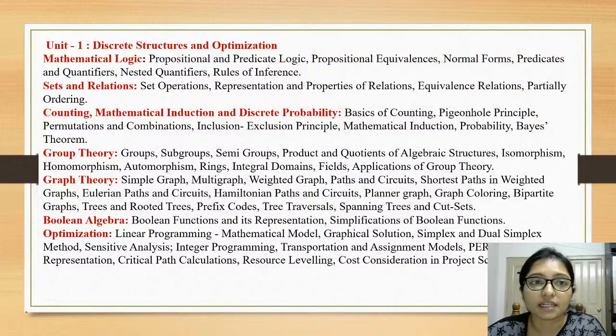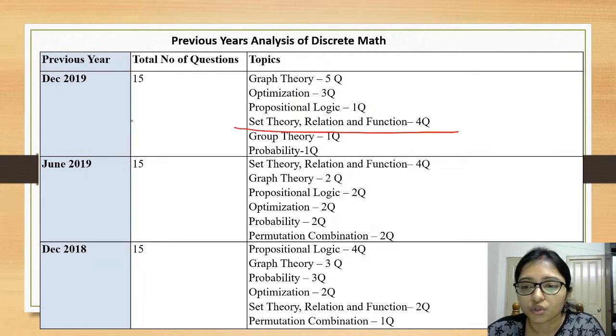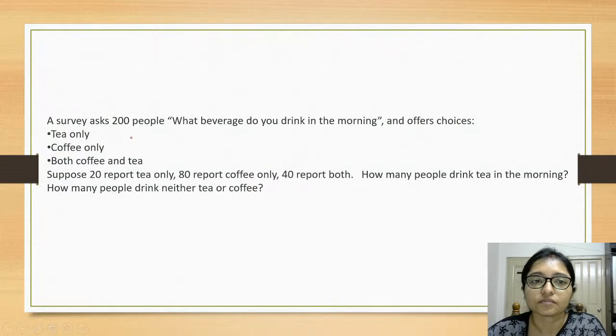So let's start the class. From the set theory, actually 4, sometimes set, relation, function. Last year 4 questions were there. So we will solve previous year's questions, and as much as possible we will clear our doubts and clear our concepts, because concept is very much important for any subject in computer science. Okay.